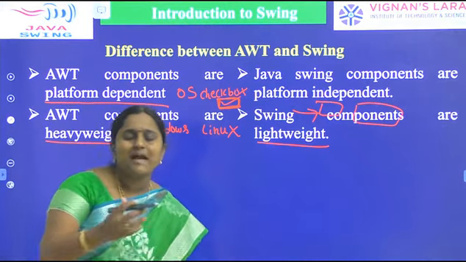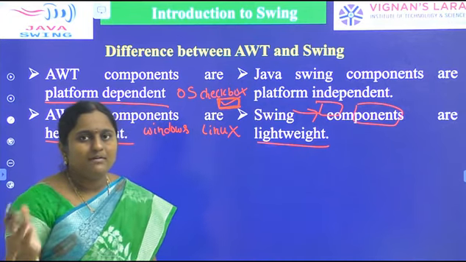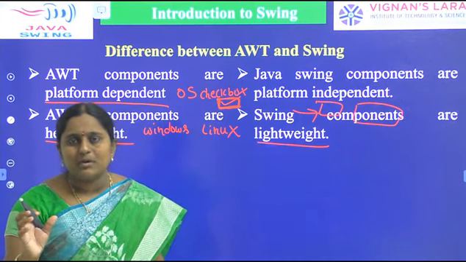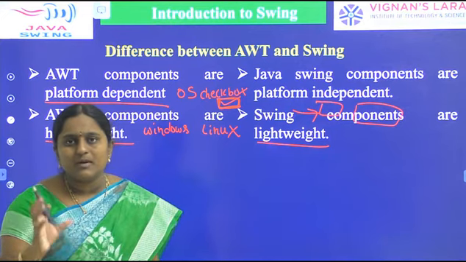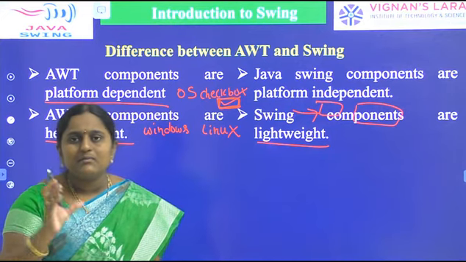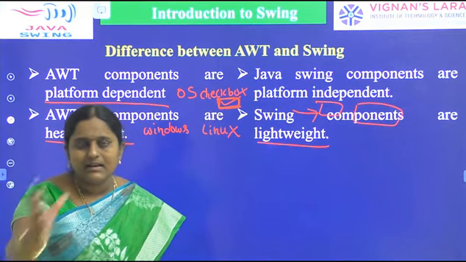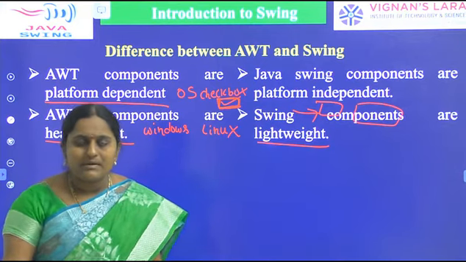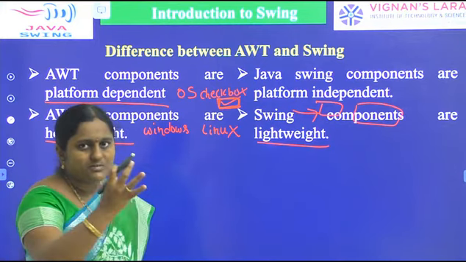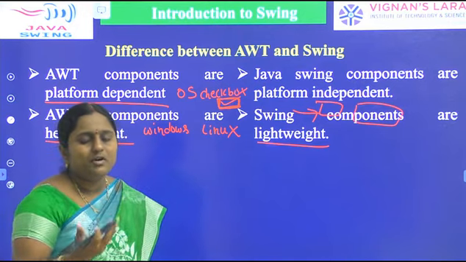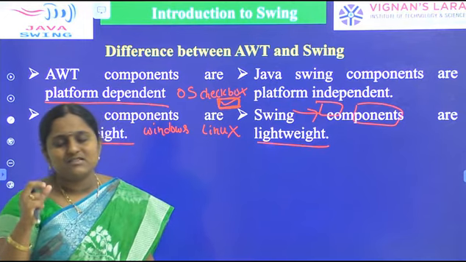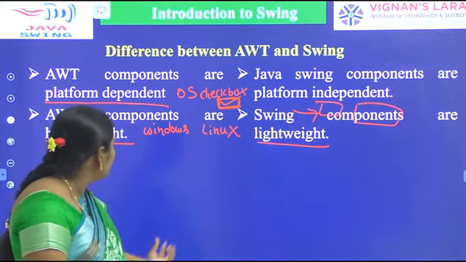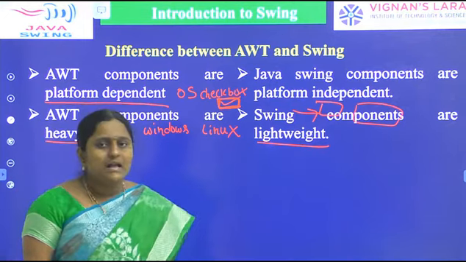Every operating system has been developed in some programming language, and Windows is developed in C#.NET. Our AWT components are written in Java, and they depend upon the operating system's native code, Windows native code, C#.NET. So they depend upon two programming languages. That's why we simply say AWT components are heavyweight and Swing components are lightweight.